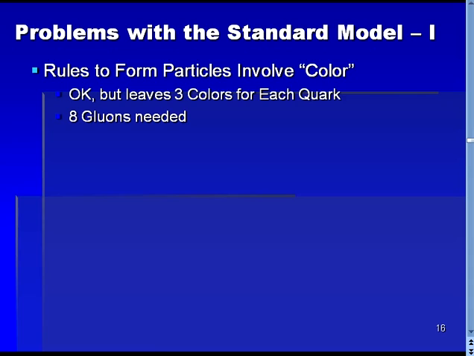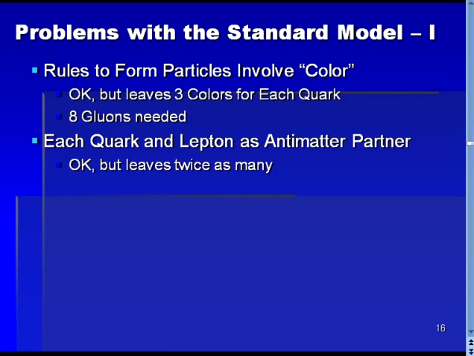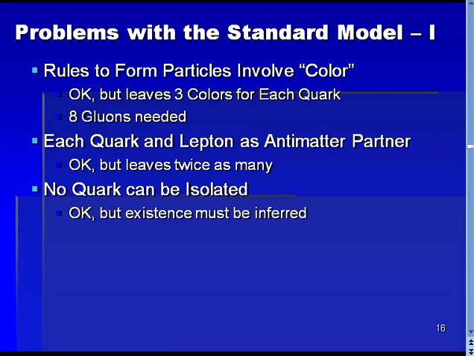color force. Secondly, each quark and lepton shown on the previous slide has an antimatter counterpart. This too is okay, even necessary, but it means that there are twice as many particles than the number advertised on the previous slide. And beyond this counting sleight of hand, there are additional problems with the Standard Model.